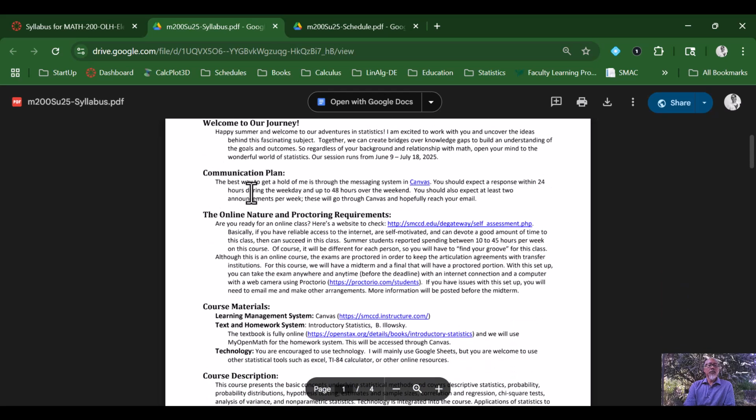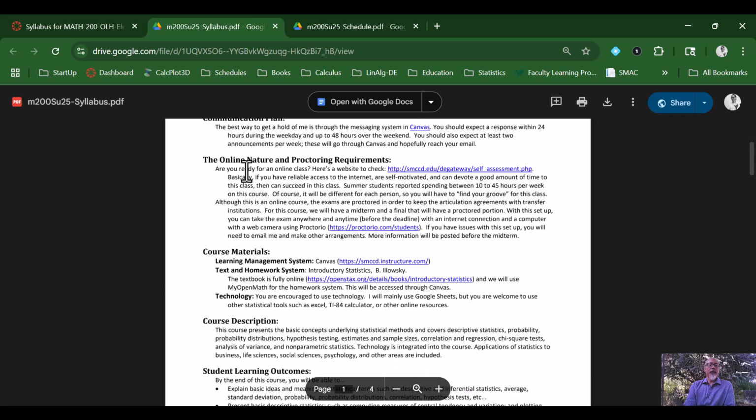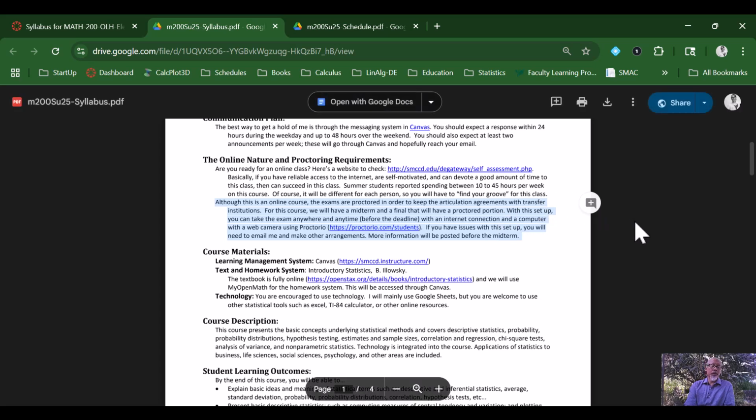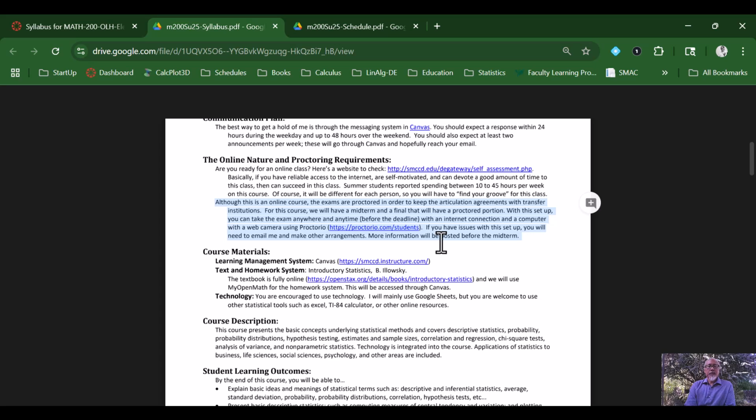We have a welcome statement, a communication plan, the proctoring requirements. So this class will use Proctorio, and Proctorio needs a webcam and needs you to be able to share your screen. So you actually need to do this on a computer with some approved browsers.